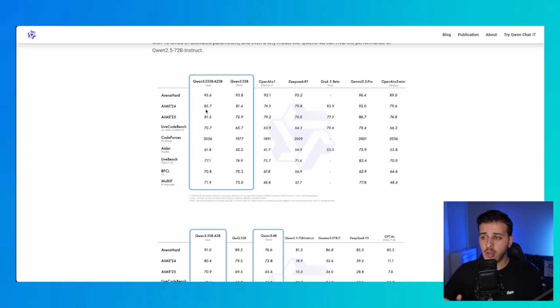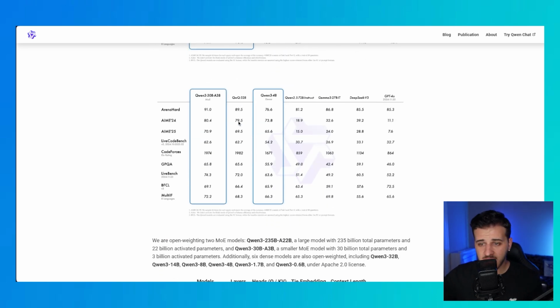So guys, here you can see that clearly both of these models are super competitive. They only lag behind Gemini 2.5 Pro, and that is not happening on Code Forces. Literally they just came and put an amazing model for coding out there. Amazing reasoning model with only 22 billion active parameters. This is insane. We actually see a model that is super cheap to serve, even cheaper than Gemini 2.5 Pro and O3-Mini, while being quite a bit better than O3-Mini and very close to Gemini 2.5 Pro. This is absolutely insane.